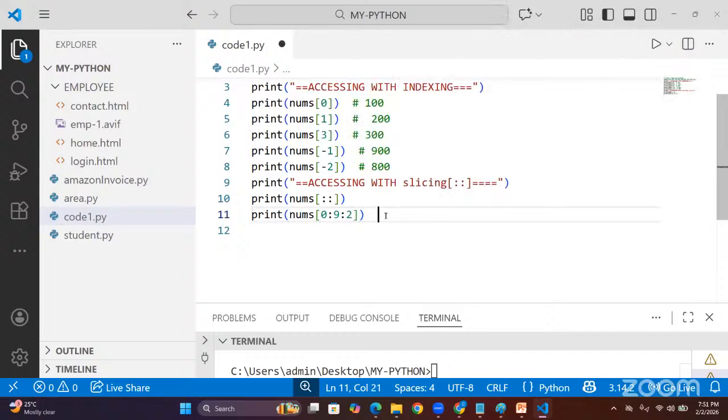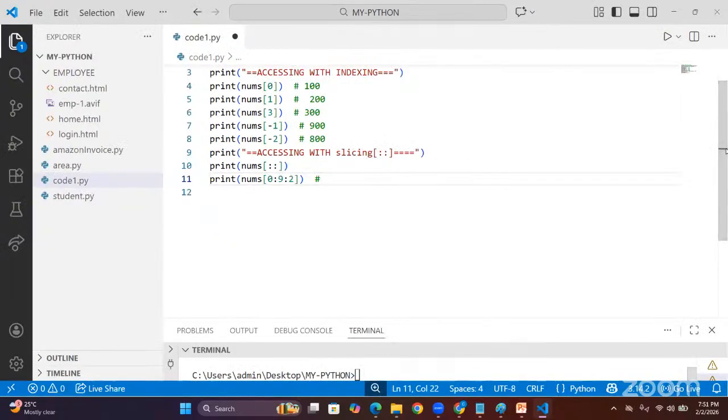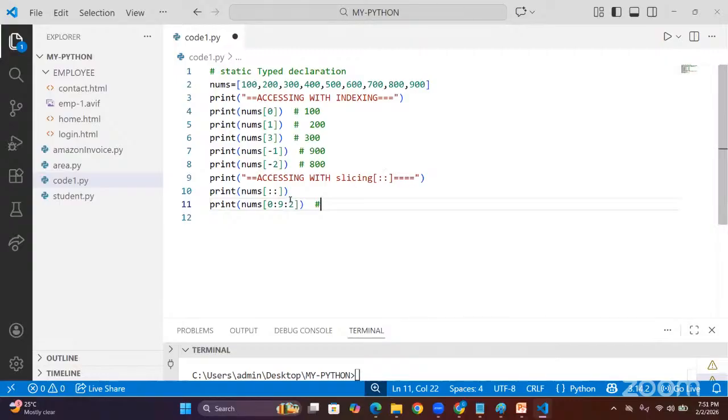Guys, understand. When I give step size 2, it prints the 100 value first, then skips one and 300 is printed, skips one and 500 is printed, skips one and 700, sir.